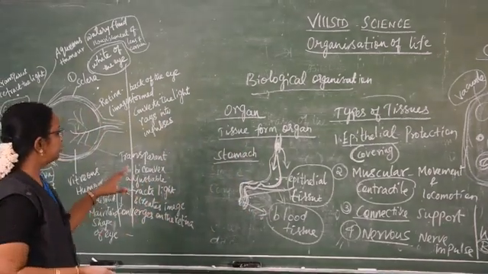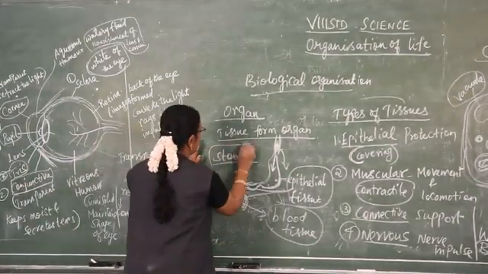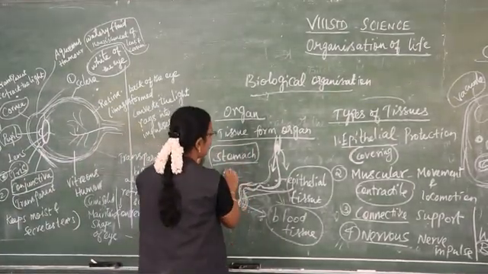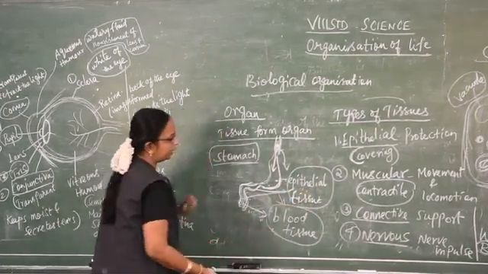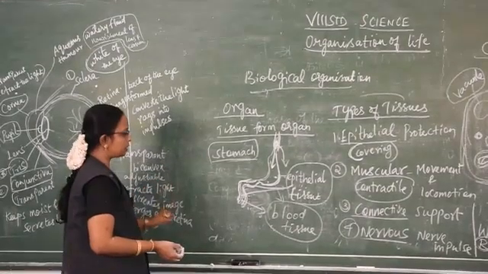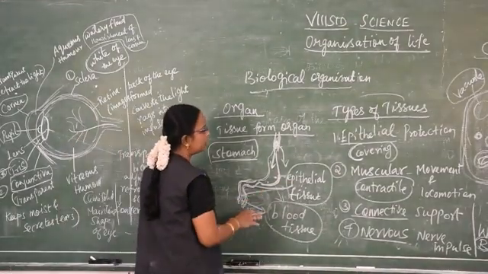So these are the types of tissue present in the organ. We have seen about the stomach. In the stomach, the intestine is covered by epithelial tissue and connective tissue. For the absorption of the nutrients and enzyme secretion, these tissues are useful.